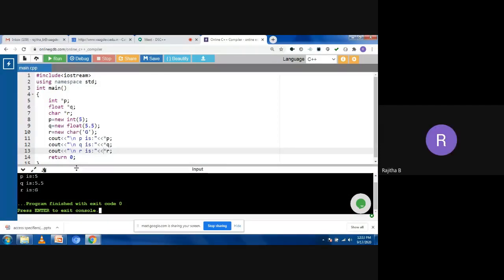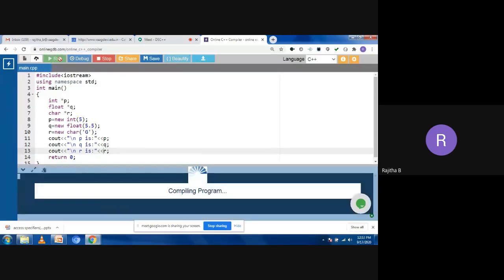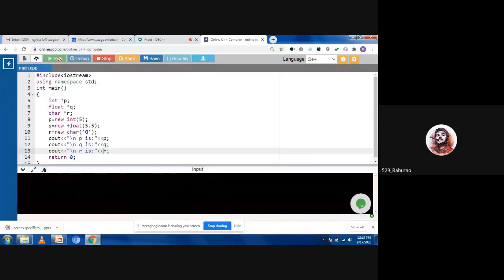So when you are taking the p, it will print the address of the variable, not the value of the variable. Now you can see here. I'll try to run the program. You can see the values of P, Q, R. So P and Q are addresses. It is going to print the addresses, not the values.